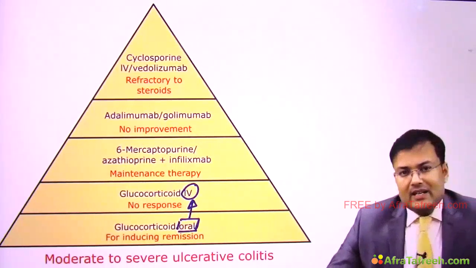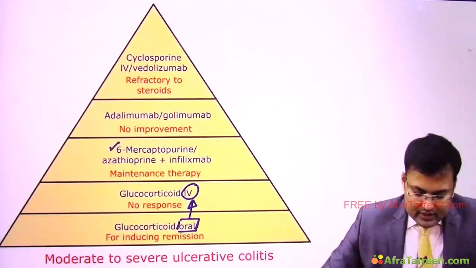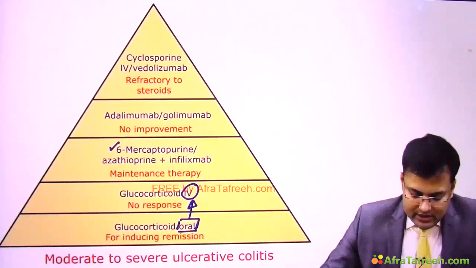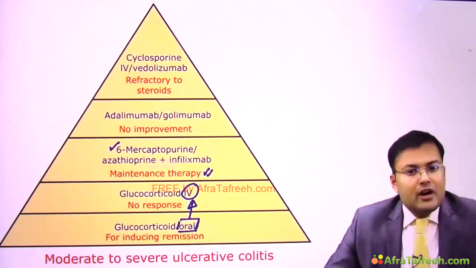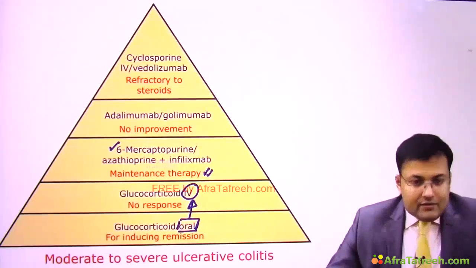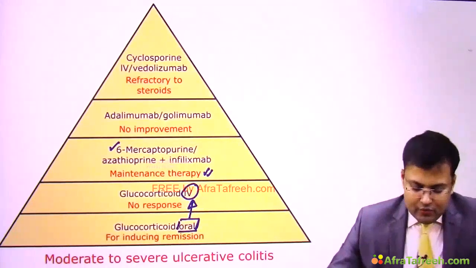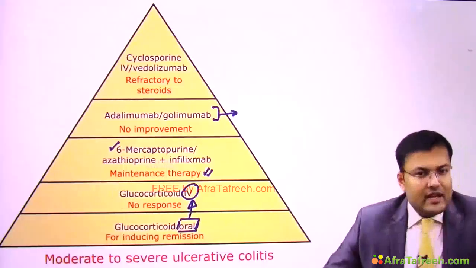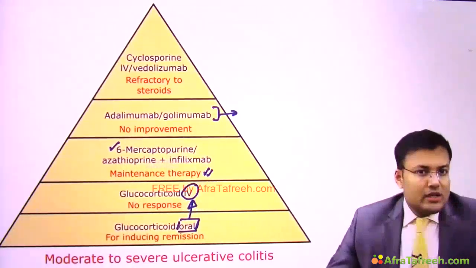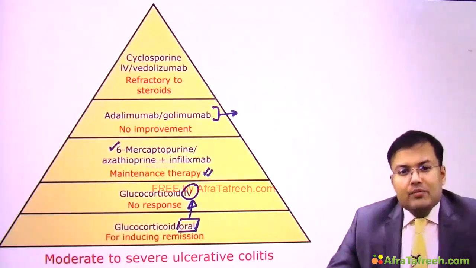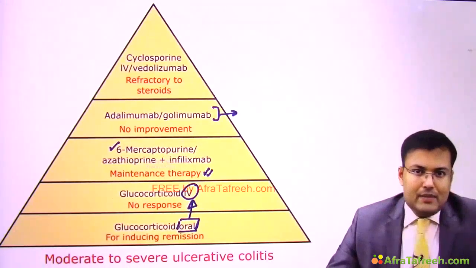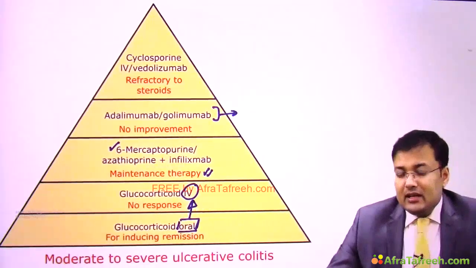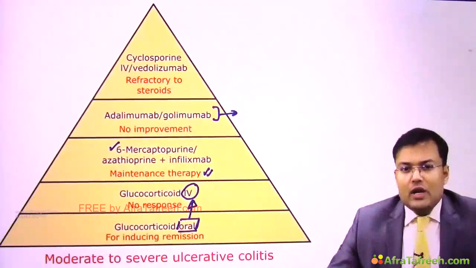Okay, for maintenance therapy, what are the agents we use? 6-mercaptopurine or azathioprine plus infliximab. So these are the agents which are used for maintenance therapy. Now see, after using these agents there is no improvement, then we have to switch the agents. Anti-TNF agents are changed. So what are the options if there is no improvement after use of infliximab? So change the agent. So in place of infliximab, we are giving either adalimumab or golimumab.